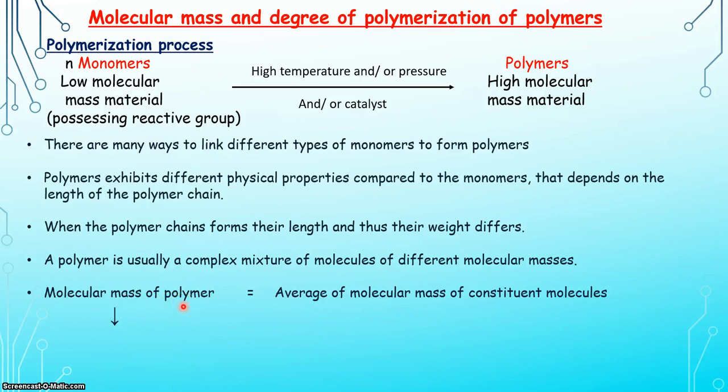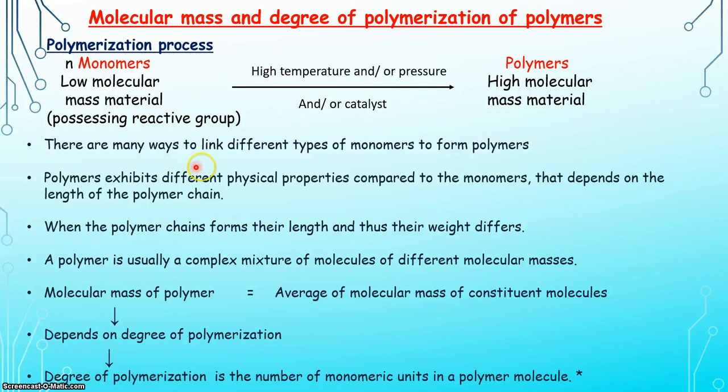Molecular mass of polymers also depends on the degree of polymerization. What is this degree of polymerization? Degree of polymerization means how many monomeric units are present in a polymer. So, degree of polymerization is the number of monomeric units in a polymer molecule. But we have to consider what type of polymer is there, for example, whether it is a homopolymer or a copolymer.